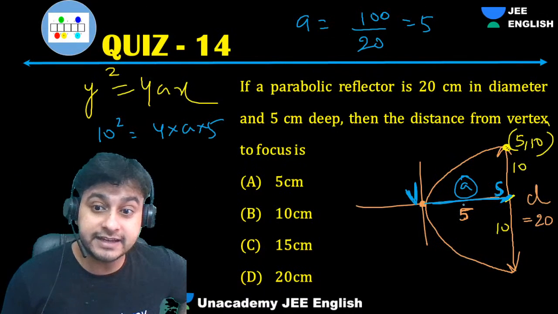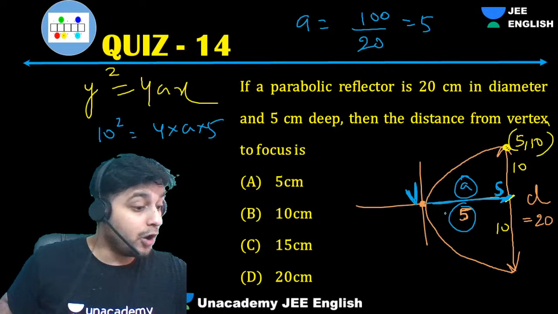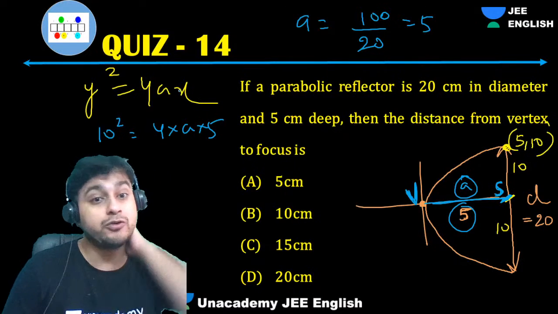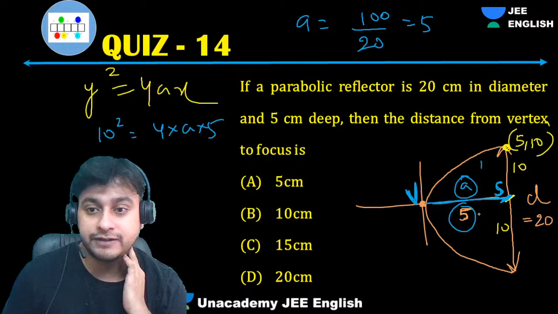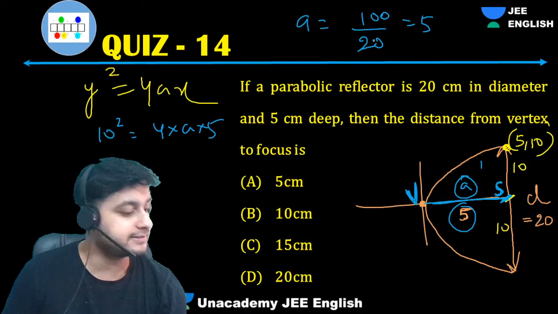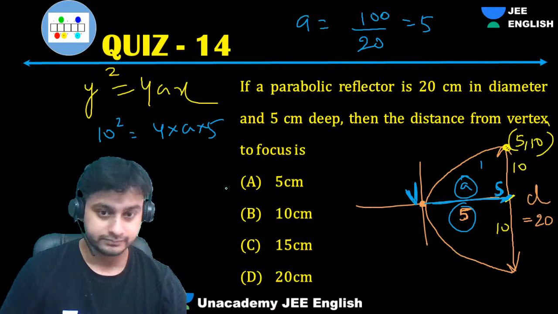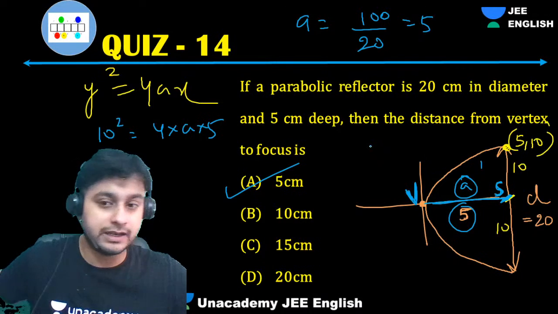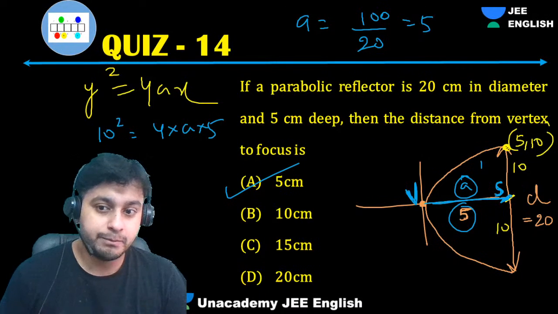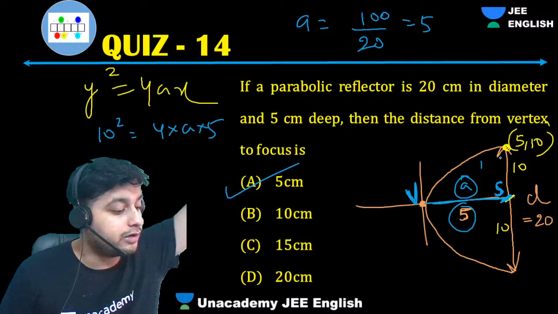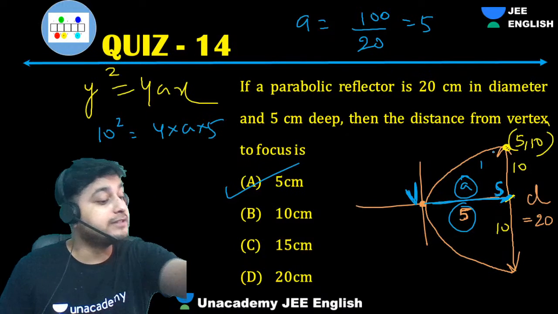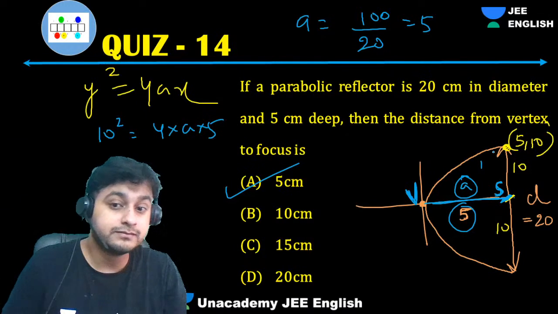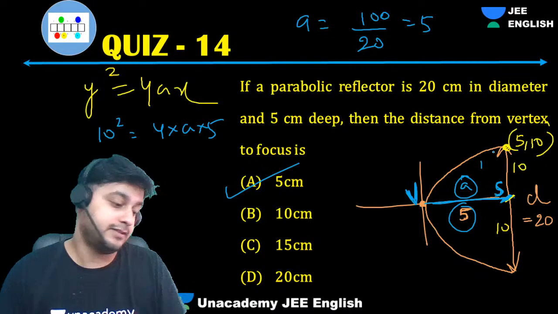Fine, everyone. Sometimes it might not be so. Don't directly say, sir, 5 only is the answer. It came out to be that, but maybe this would have been somewhat different. You would have got 6, 7, 8, or 10. Possible. Directly don't say. Maybe this might not be a focal chord. If it is not a focal chord, there might be some other answer. Okay? Chalo.